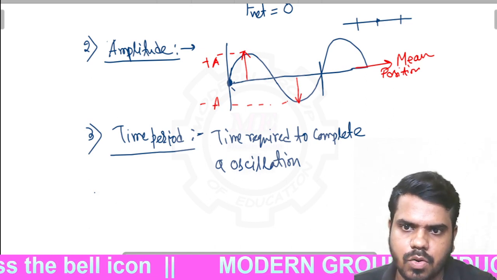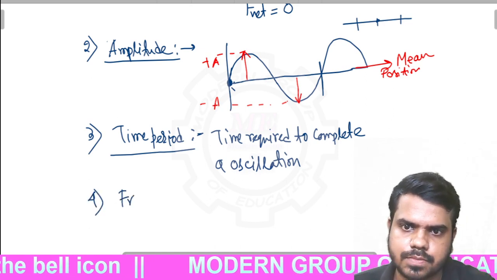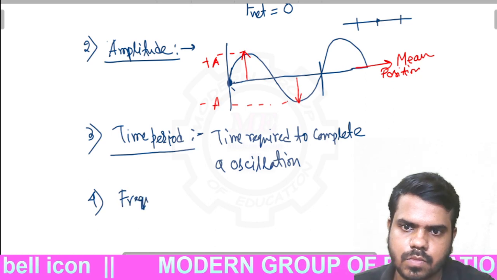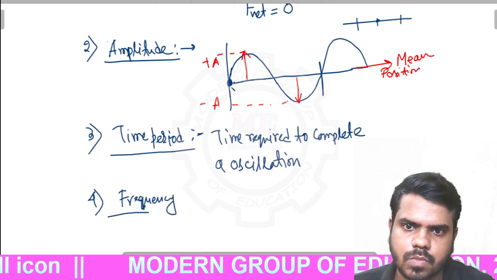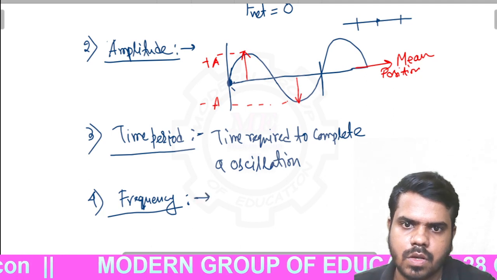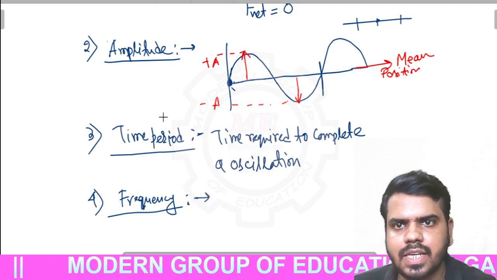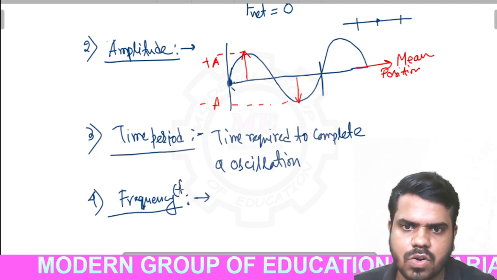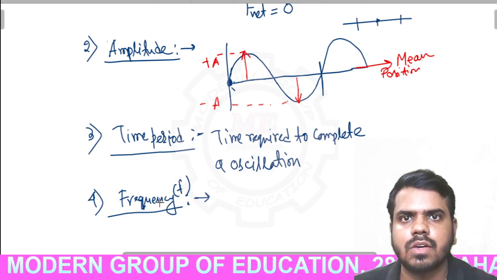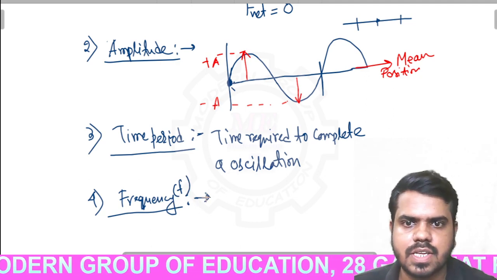Now frequency. The time period is noted as capital T, and frequency is noted as f or nu. In CBSE, we denote the frequency as f.